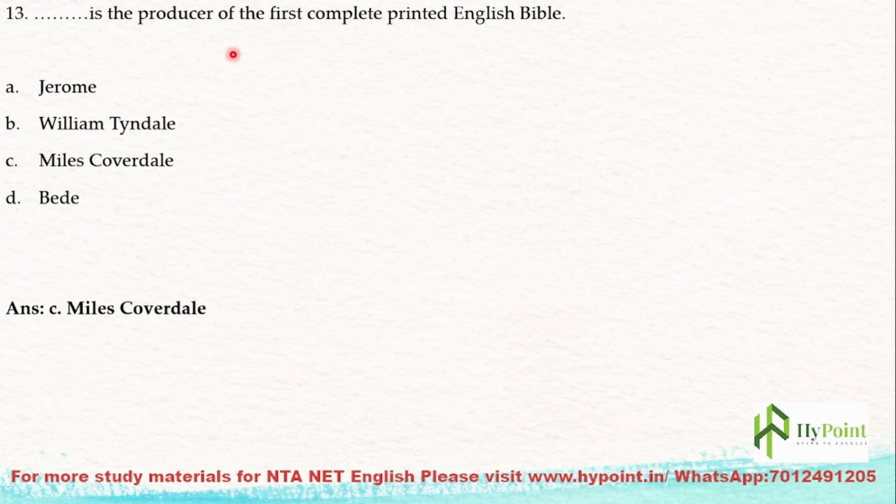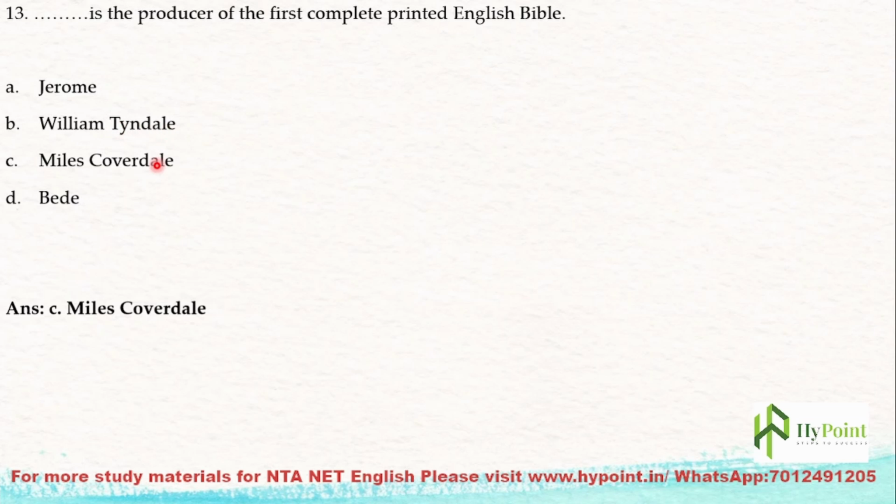Next, dash is the producer of the first complete printed English Bible. Who produced the first complete English translation in printed form? It was Miles Coverdale. All these people are directly or indirectly connected to the Bible and the Christian religion. Jerome attempted a translation of the Bible, but not into English.